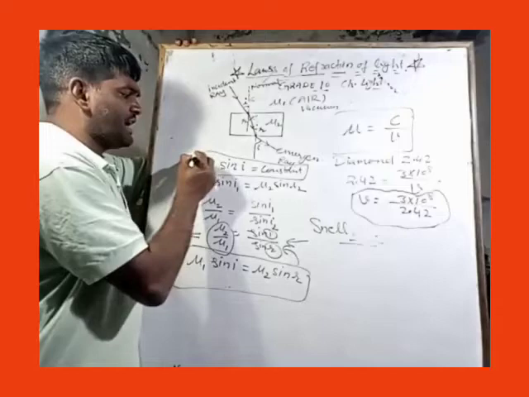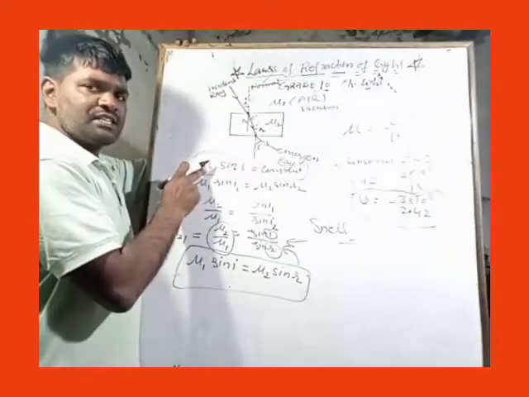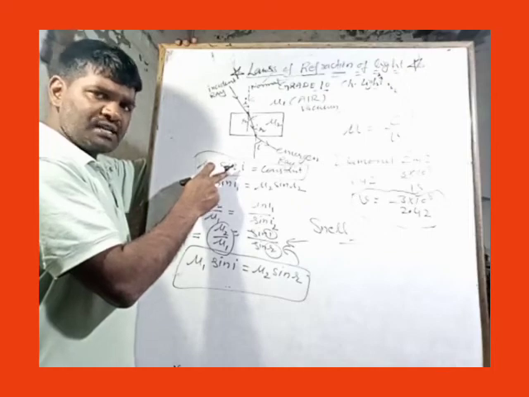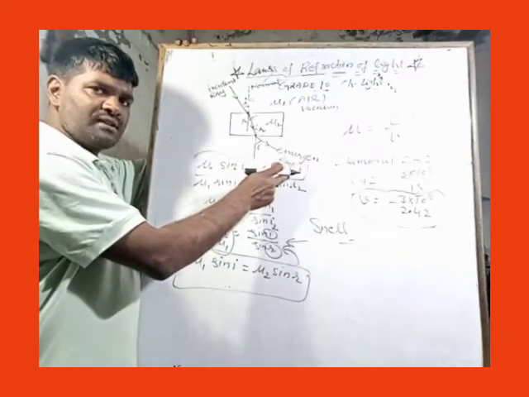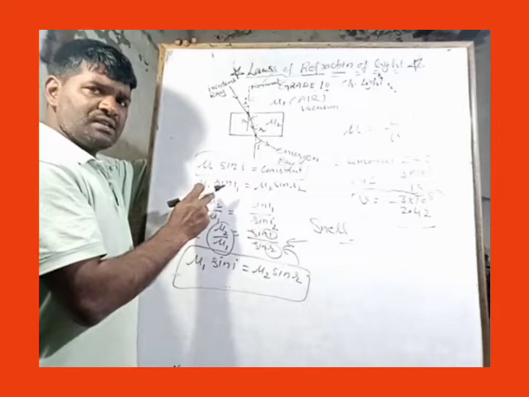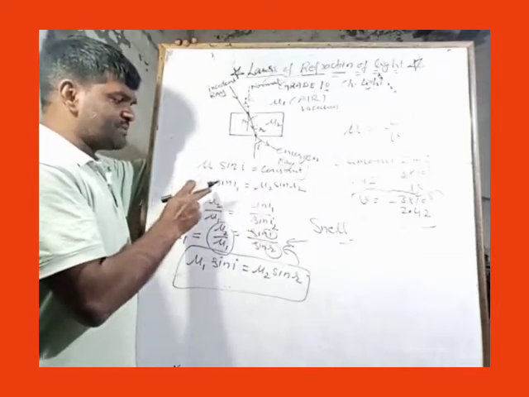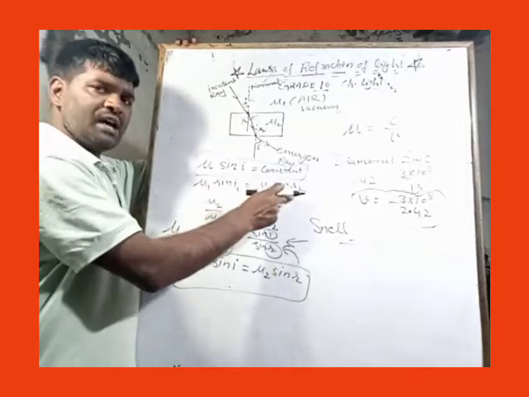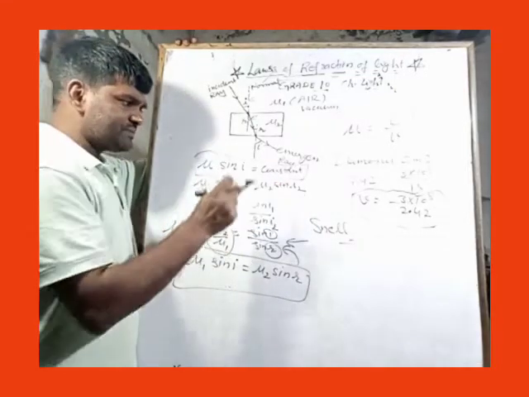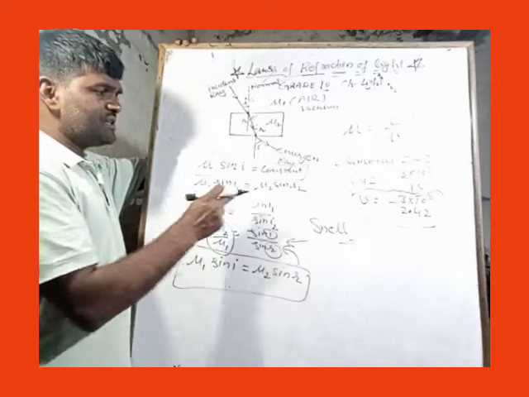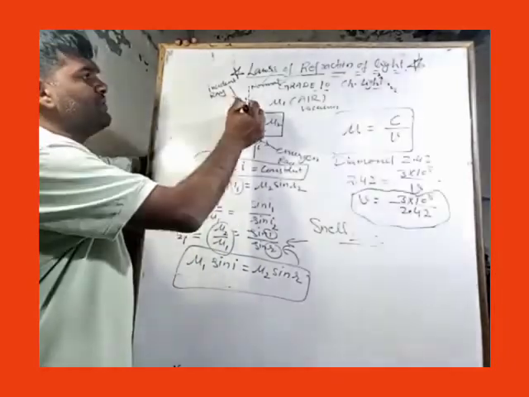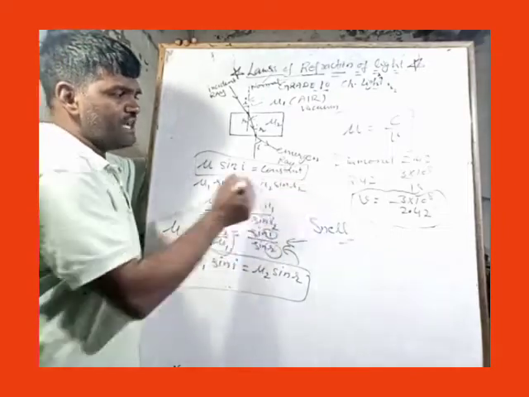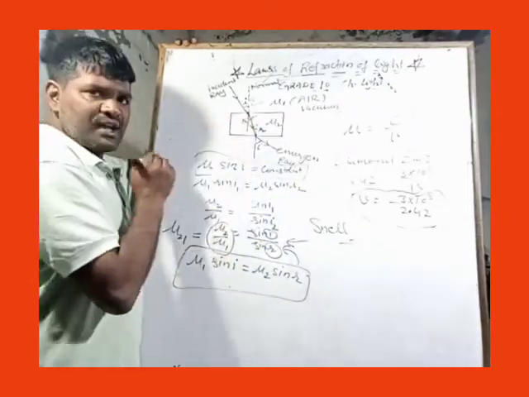The product of refractive index and sine of angle of incidence or refraction is always equal to a constant. It may be written as mu1 into sine I1 equals mu2 into sine I2, where I1 is I, the angle of incidence, and I2 is the angle of refraction.